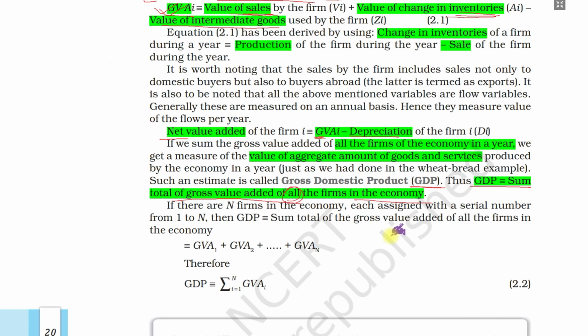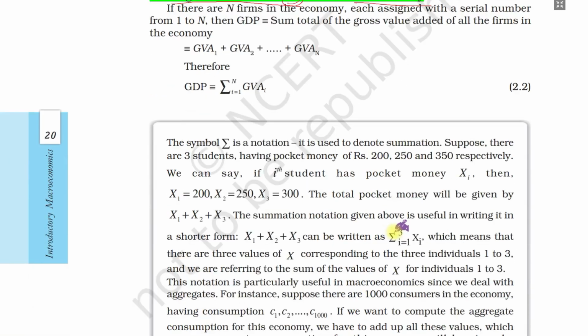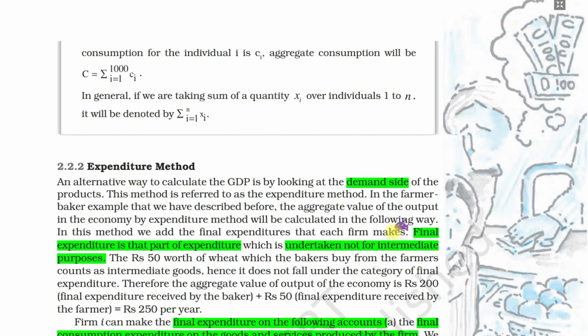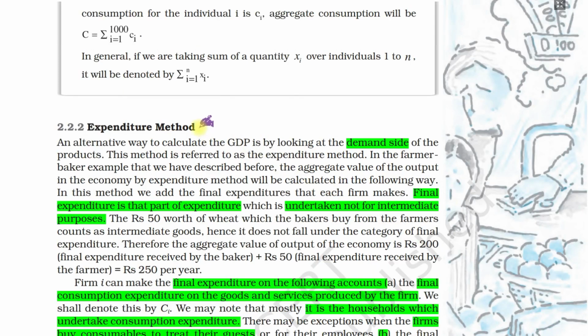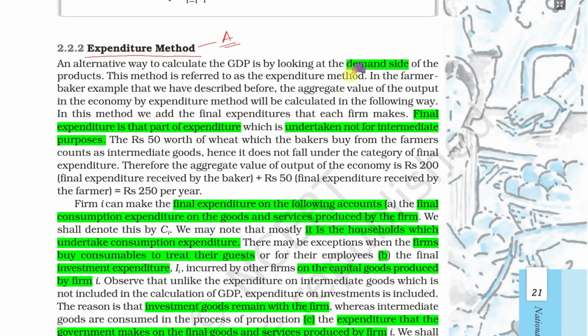So this is one method we have used to calculate GDP, the product method. Next we will move to the expenditure method. If you remember the figure, we are measuring it at point A. Here we are looking at the demand side. How are we looking at the demand side?